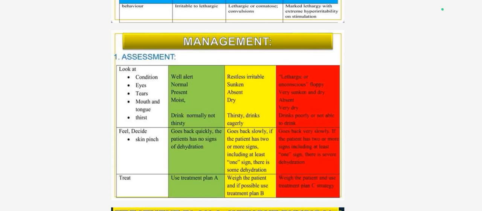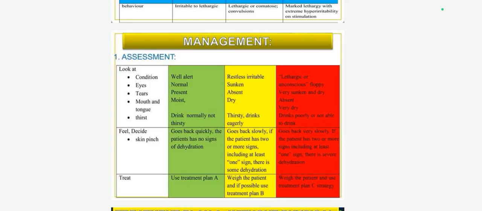So here we start with the management. Look at the assessment and management of the condition: eye, ear, mouth and tongue, and thirst. Here you can see: well, alert, normal, present, moist. So according to the assessment, we have to feel for the skin pinch and treat.